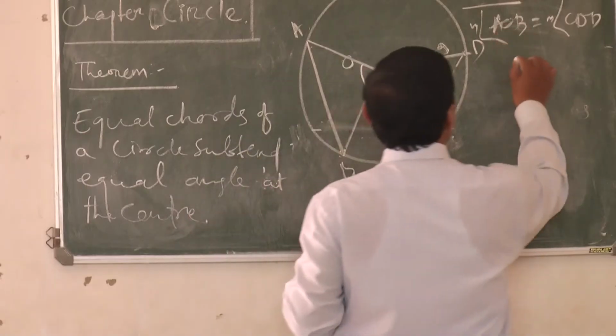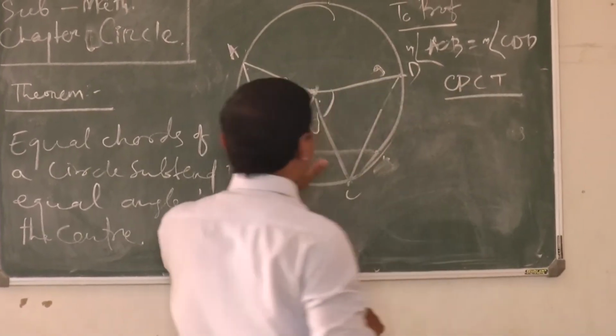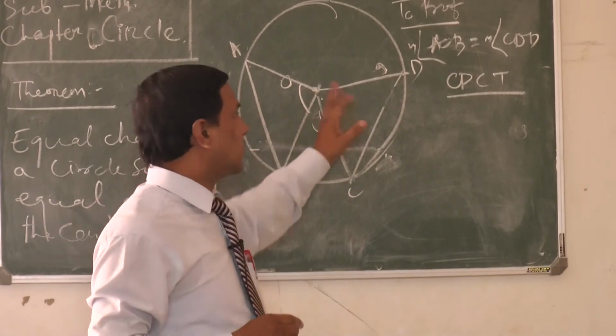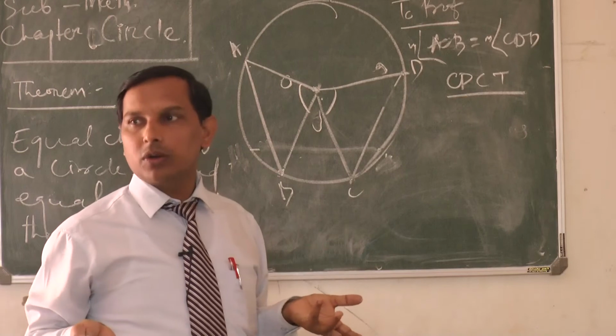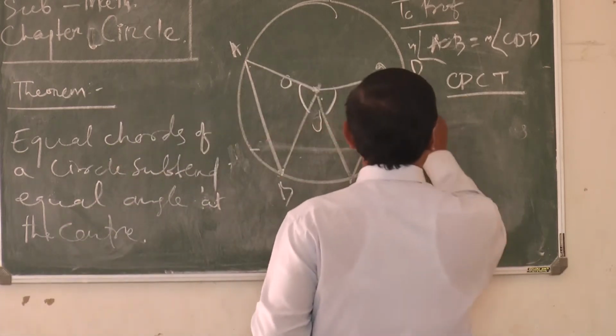Clear? From this property CPCT, if we prove the two triangles congruent, then easily you can say that these two angles are equal. Clear all of you? Fine. We'll go to the proof now.